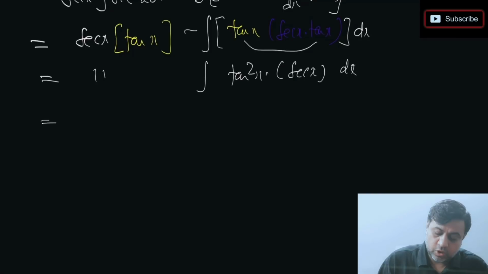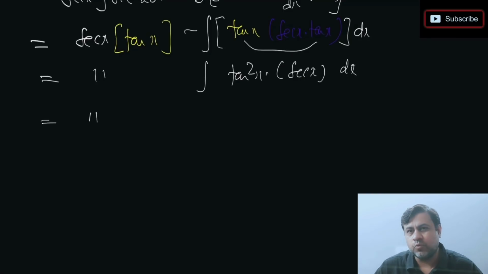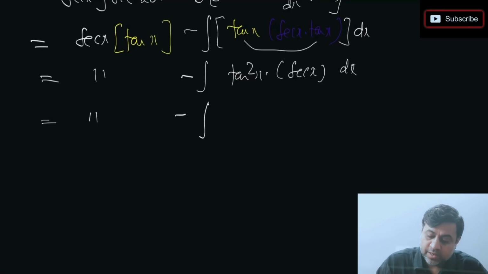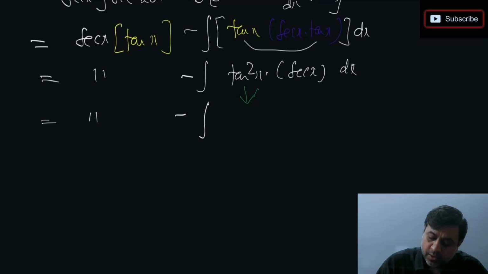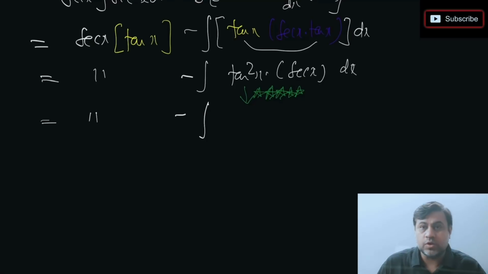Just observe my next step. What next is the most important question. How to take it further. How we can integrate this further. So what I'm going to do next is actually a 5-star step. When I say 5-star step, what I mean is this kind of technique is what you need to pay attention to. Okay? So instead of tan square x, I'm going to write sec square x minus 1.